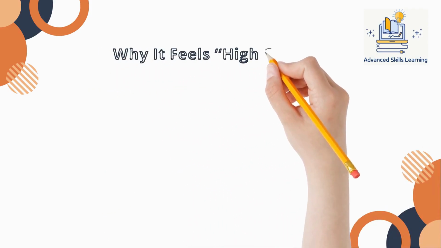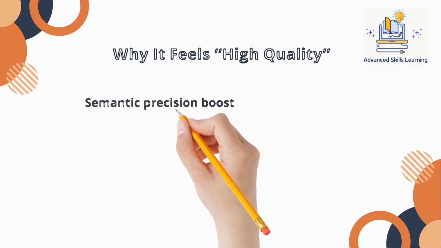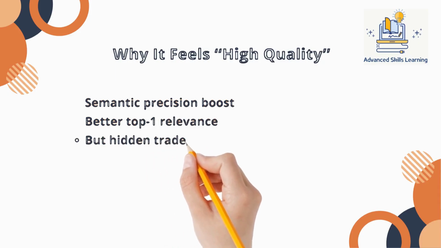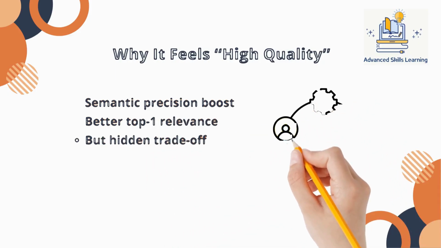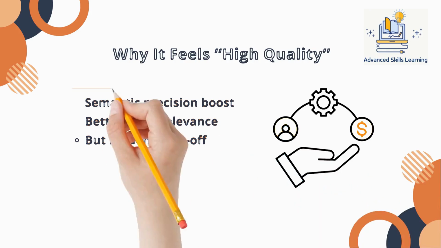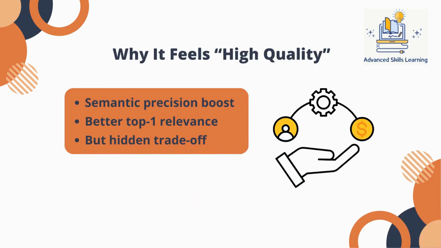Now here's why teams love rerankers. They genuinely improve precision. The top result is often more relevant. Edge cases improve. Semantic nuance improves. For compliance systems, regulated environments, or high-stakes Q&A, this can be extremely valuable. For demos and early pilots, this feels like a breakthrough. And in small systems, it is. But production traffic changes the math.